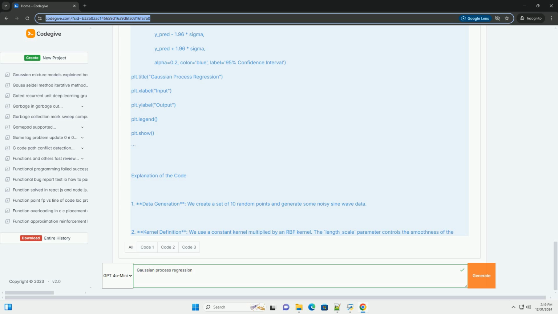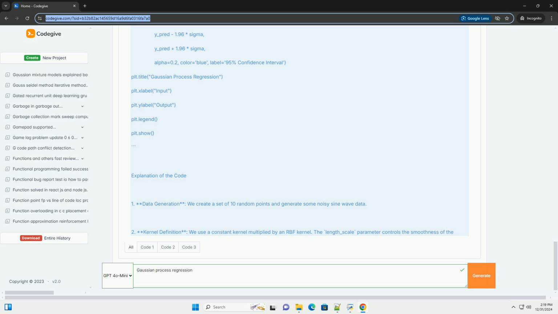Python. import numpy as np. import matplotlib.pyplot as plt. from sklearn.gaussian_process import GaussianProcessRegressor. from sklearn.gaussian_process.kernels import RBF, ConstantKernel as C. Step 1. Generate sample data. Generate some sample data.